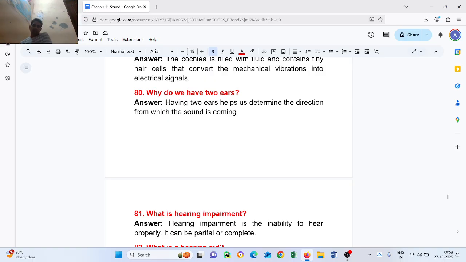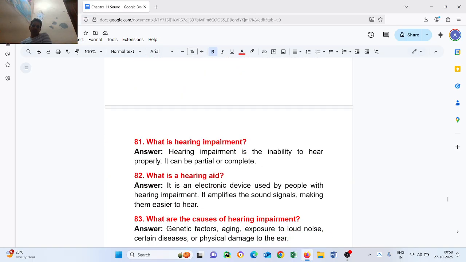Question number 81. What is hearing impairment? Hearing impairment is the inability to hear properly. It can be partial or complete.